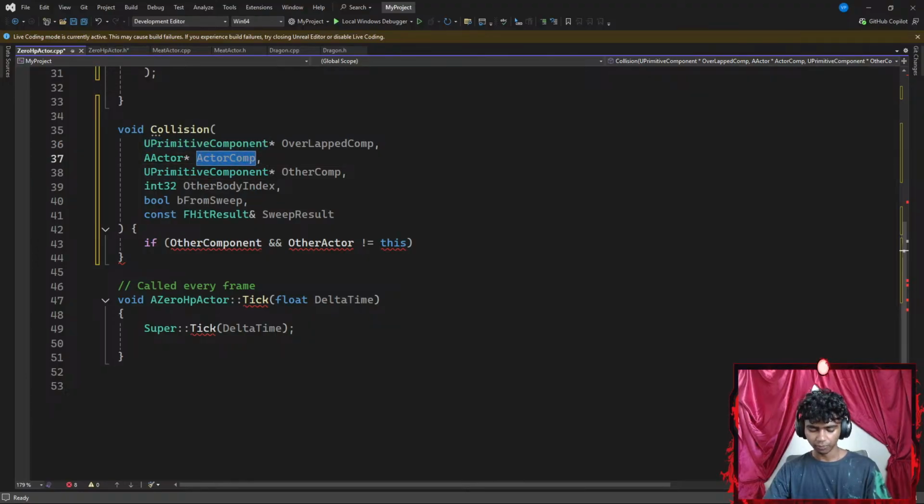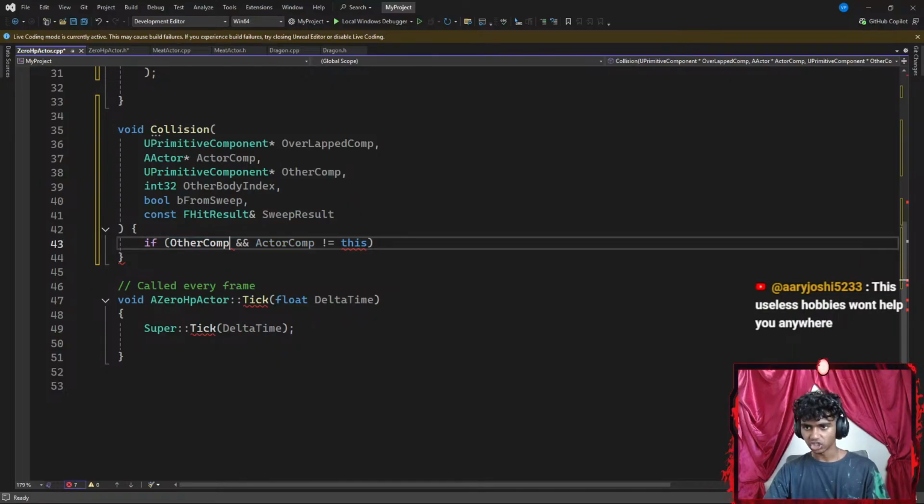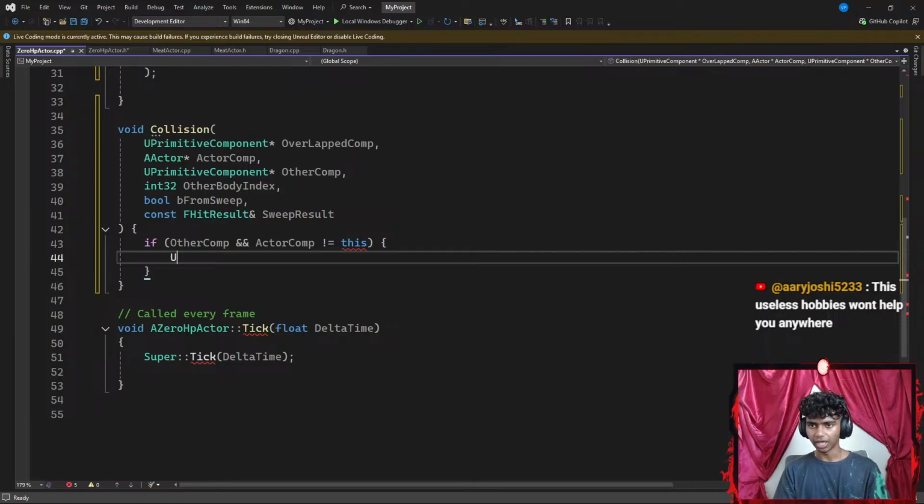In this case, my other component is going to be my actor component, and this is going to be other comp. Let's paste that here. If that is not equal to this, then I'm going to do something. I'm going to add a UE log, where my category is going to be something like log temp.